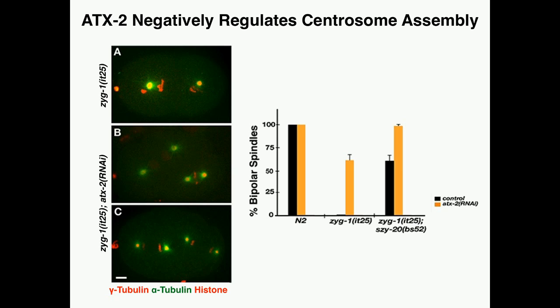Is ATX inhibiting ZAG1 solely at the protein level, or is it possible that there's any transcriptional regulation? Well, that's one thing that we're interested in. We don't know at the moment if it's transcriptional or if it's just spatial control of the protein localization, but that is something that we are interested in finding out.